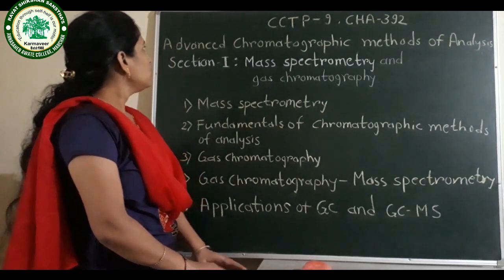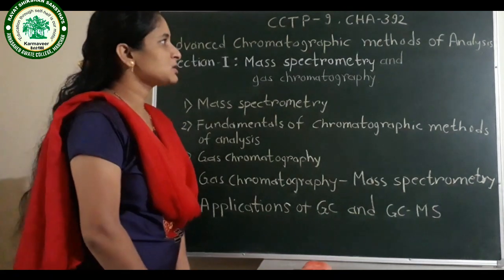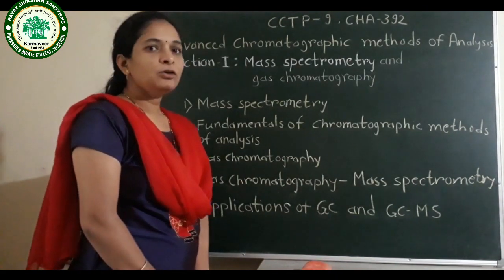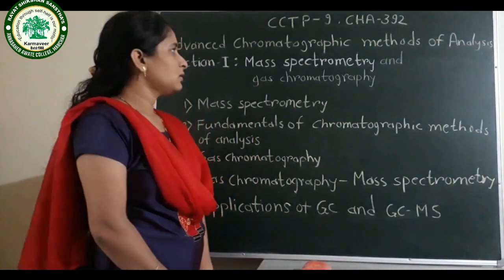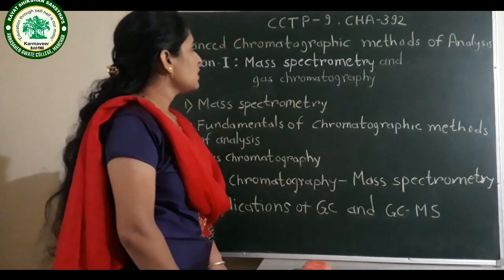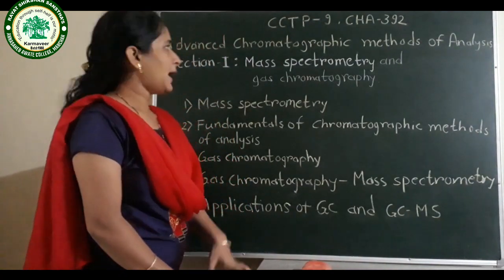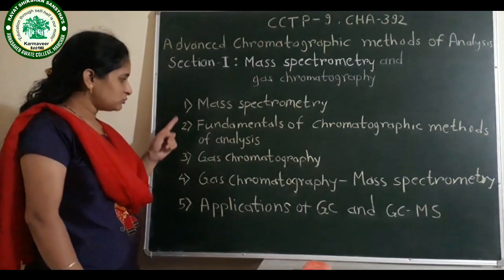Now, the name of this paper is Advanced Chromatographic Methods of Analysis. This paper contains two sections. Out of this, I will teach you the first section. The name of the first section is Mass Spectrometry and Gas Chromatography. I am teaching this section. Now this section contains 5 chapters.